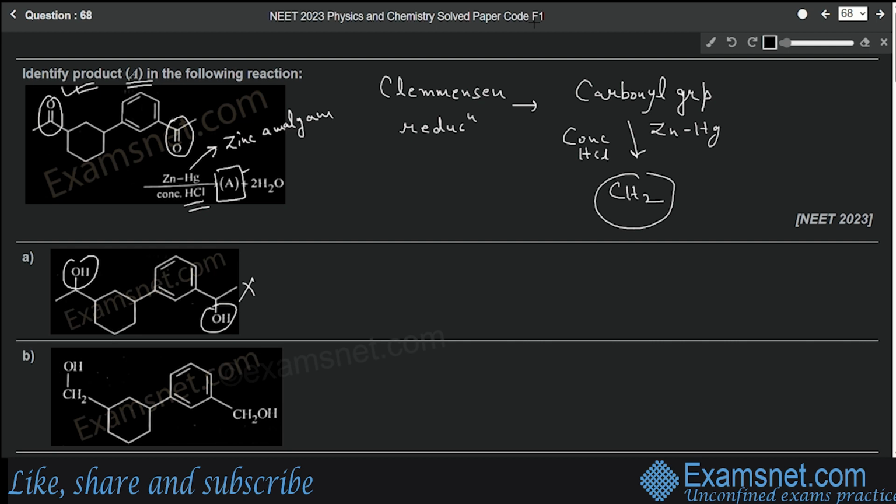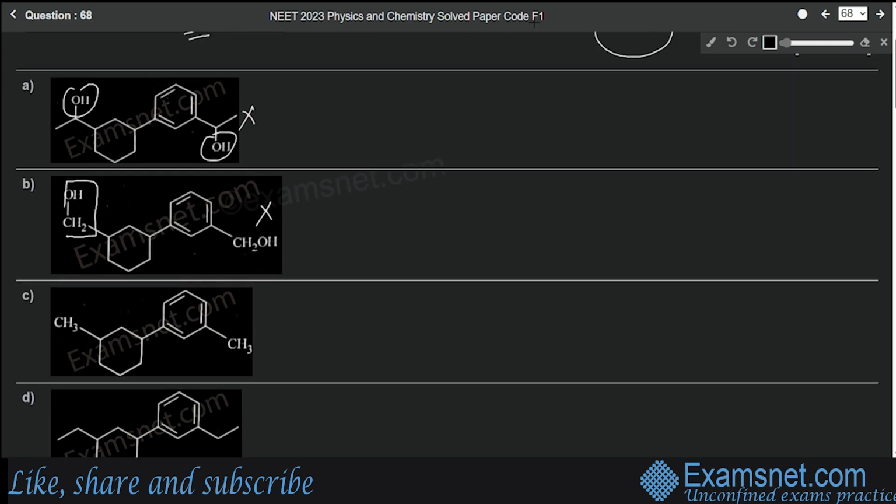Now in the second option, we have CH2OH here. This is a different kind of structure, so this is also not correct. Then we come to the third option. Here we have again a different structure, so this is not correct.